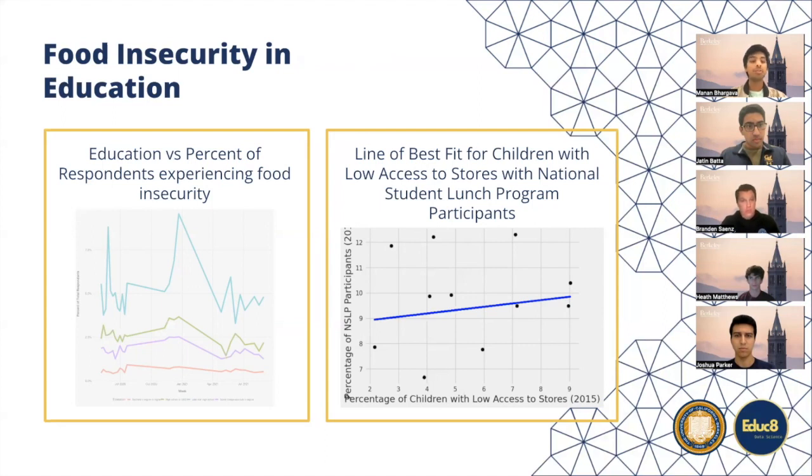We were also able to determine, through overlaying the food access and assistance in the United States, the correlation of children with low access to stores and the National School Lunch Program participants in 2015, which really illustrated how there was a positive correlation between having more children with lower access to stores and more children being able to harness those student lunch programs.